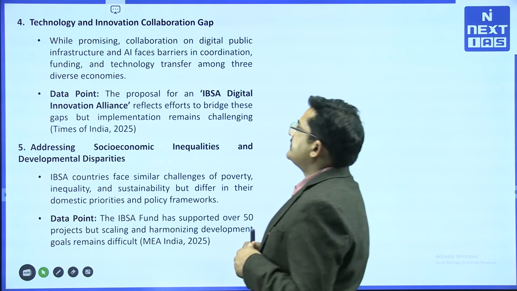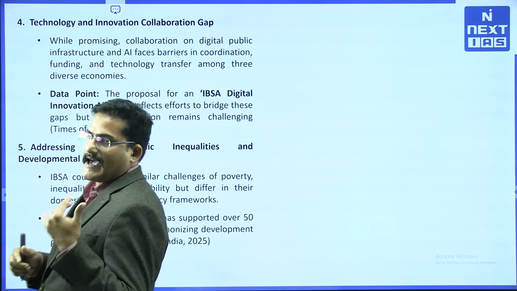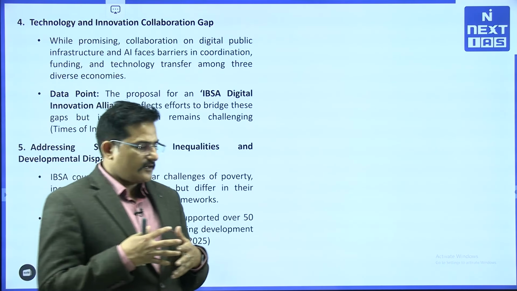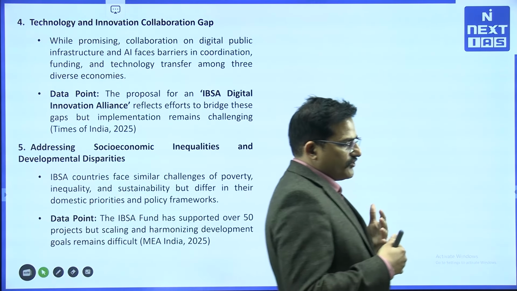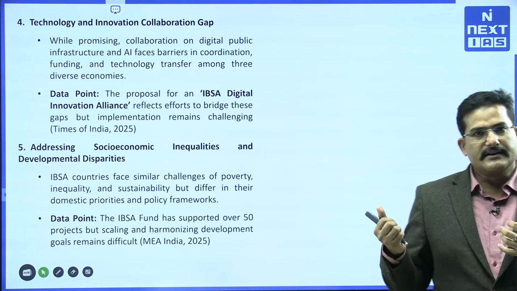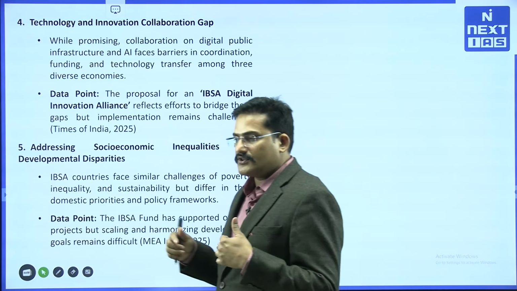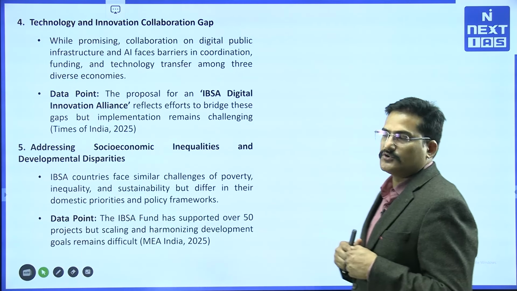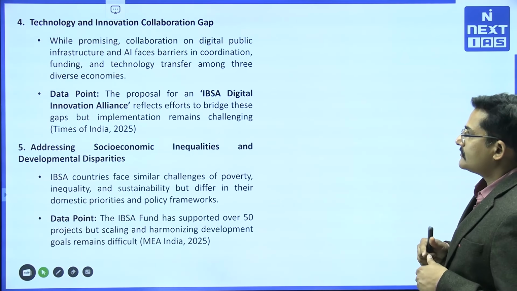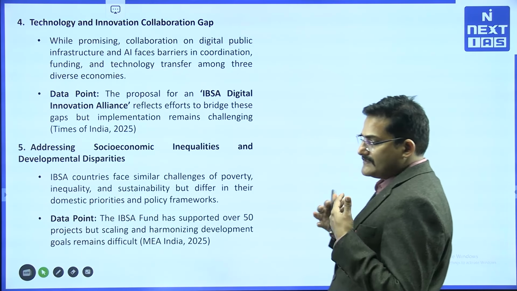Now, there is also a technology and innovation gap, right. India is very technologically advanced when we talk about key areas like digital payments, and when we talk about AI, which is not the case with the other two countries of IBSA. So somehow we will have to work in sync with them.